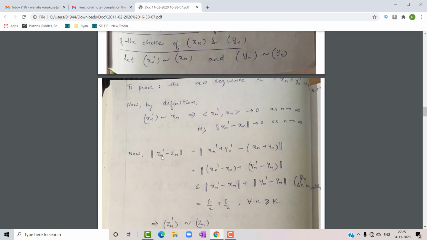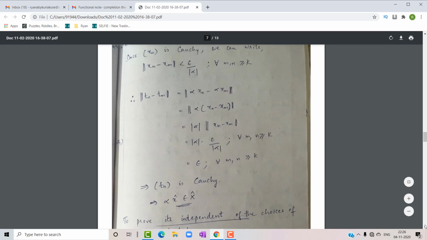What is Zn dash? Zn dash is equal to xn dash plus yn dash and Zn is equal to xn plus yn. So this minus is common for both the terms. Just regrouping the members inside the norm, we get the norm of xn dash minus xn plus yn dash minus yn. By the triangle inequality, this quantity is less than or equal to the norm of xn dash minus xn plus the norm of yn dash minus yn. Each of these quantities is less than epsilon by 2, so this is equal to epsilon by 2 plus epsilon by 2 for all n greater than or equal to capital K.